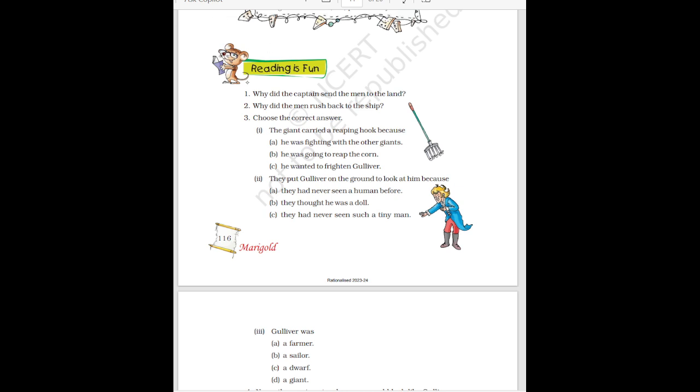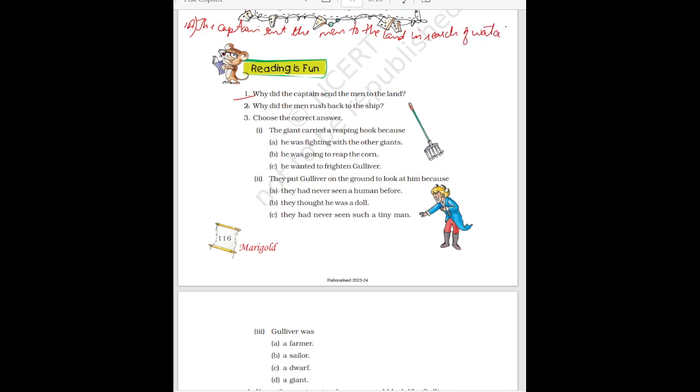Okay, now let's begin with the question answers. So your first question is, why did the captain send the men to the land? So what will be the answer for this? You can write, the captain sent the men to the land in search of water.